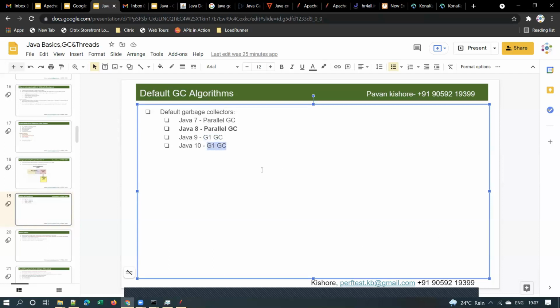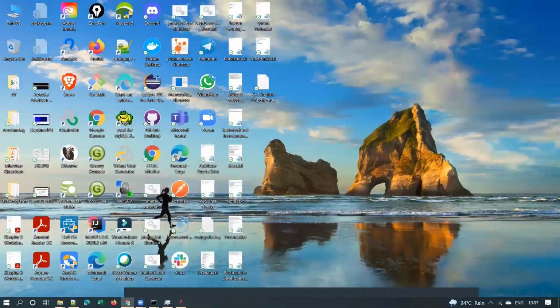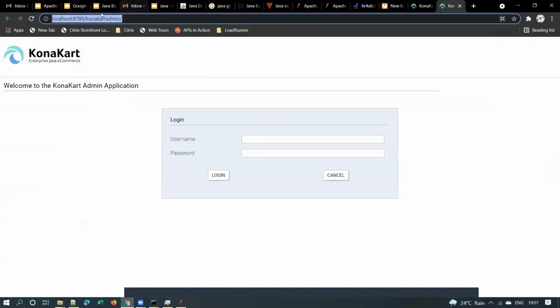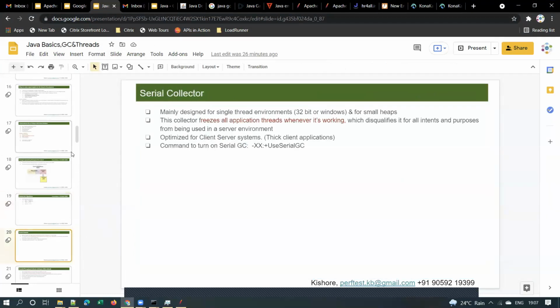If you are using Java 9, by default it uses G1GC. If you are using Java 9 for this Tomcat application, the underlying default garbage collection algorithm will be G1GC. So these are the default garbage collectors for each Java version.